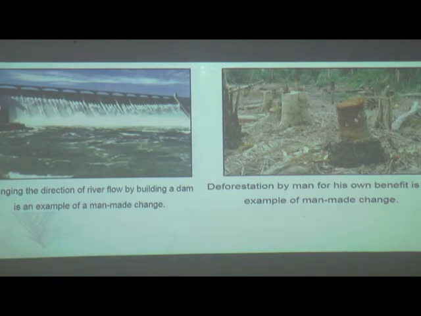Examples of man-made changes are given here again. Changing the direction of river flow by building a dam is an example of a man-made change. Now see, the river is flowing in a direction, the dam is built, and we make the water flow towards one side.